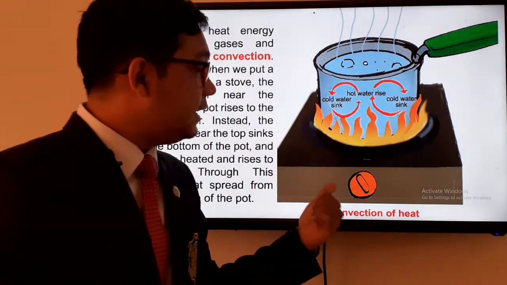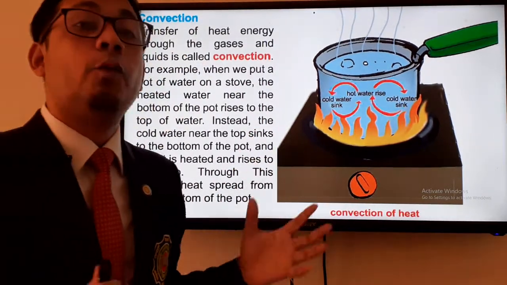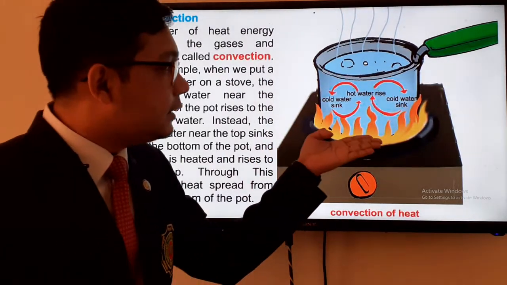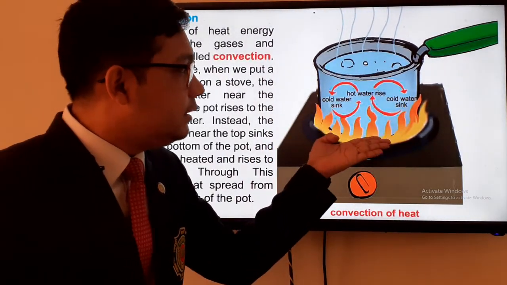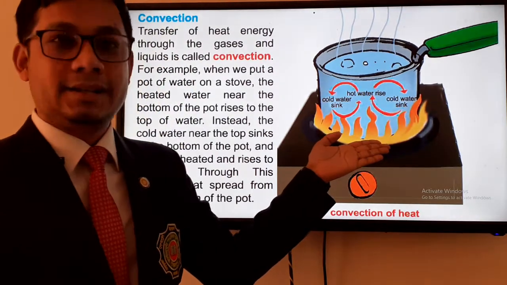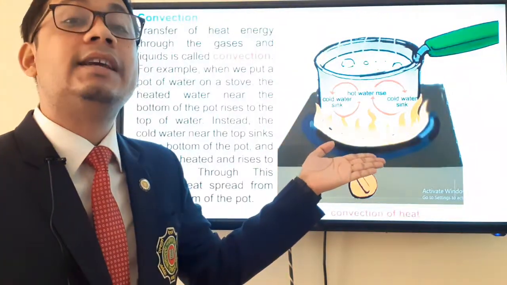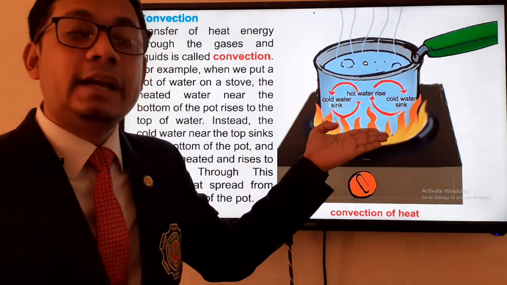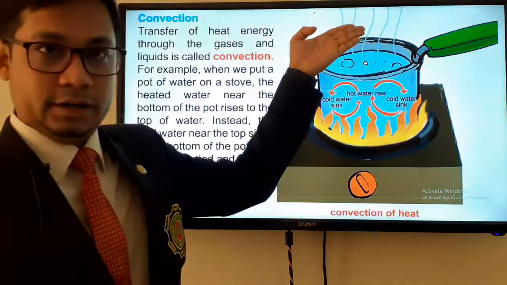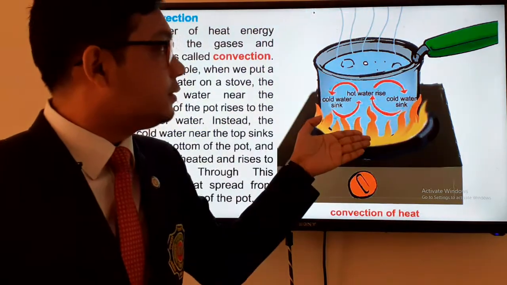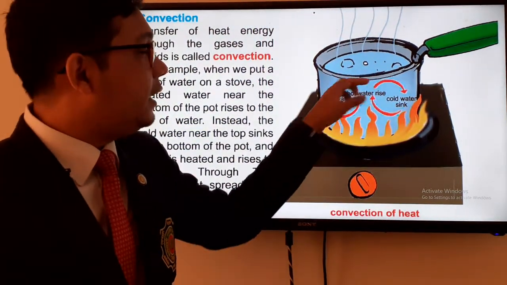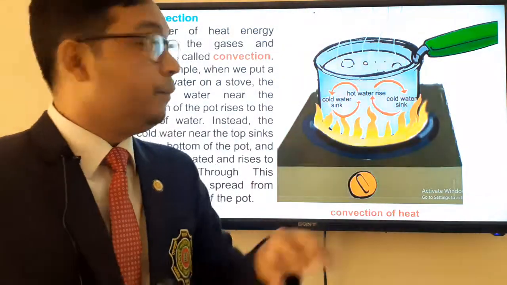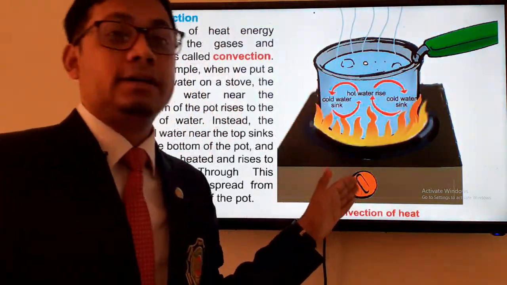So what is the mechanism happening here? If you boil water in a pot, what is happening? The water at the bottom of the pot is heating and getting warmer, so it becomes a bit lighter and goes upward. And when that place becomes empty, the heavier cold water goes down in the pot.